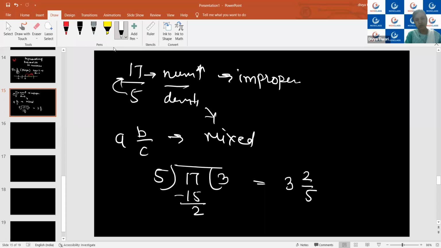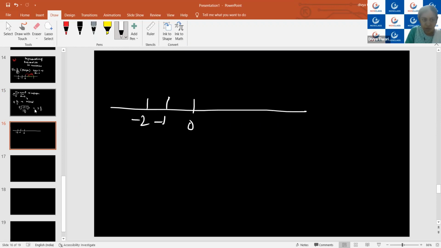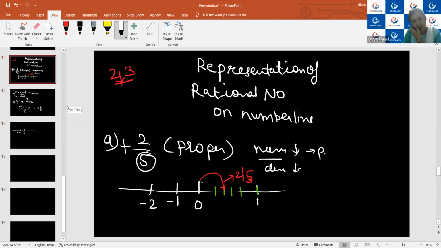Yes, ma'am. Now what I will be doing, I will be again creating a number line. Okay, this is 0, this is -1, -2. If the question was of proper form, then I will always be dividing 0 and 1 into the denominator sections.